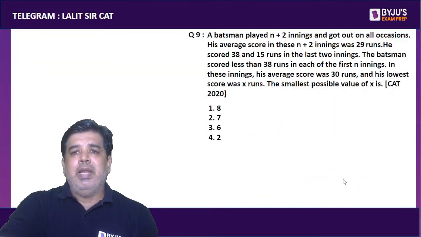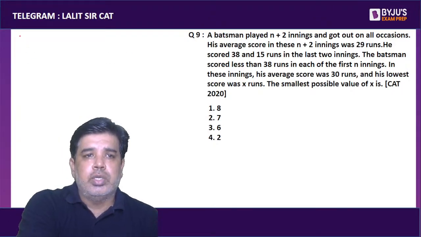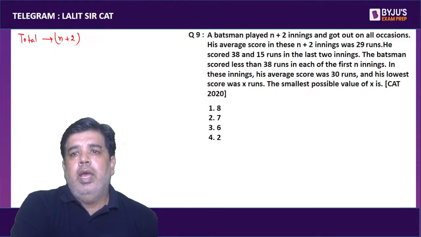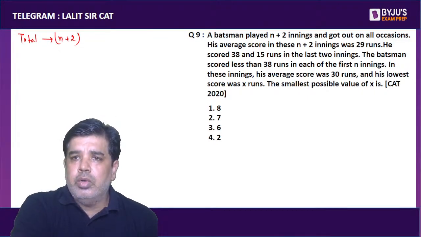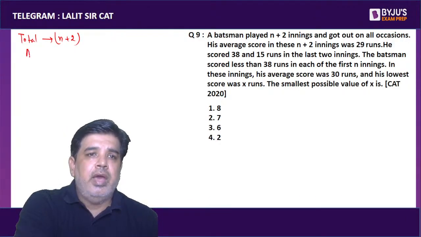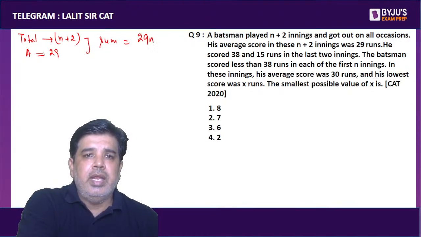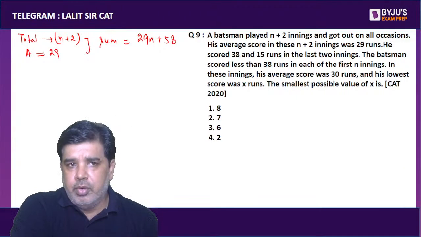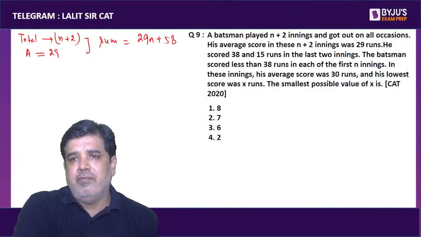A batsman played n plus 2 innings. Total innings is n plus 2, and got out on all of the occasions, in all n plus 2. His average score in these n plus 2 innings is 29. Average is 29, so the sum will be 29n plus 58, the product of number and average.